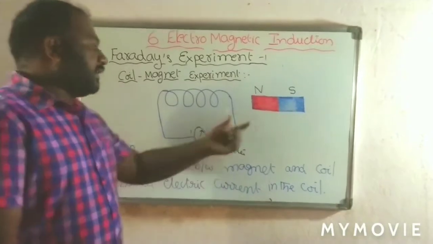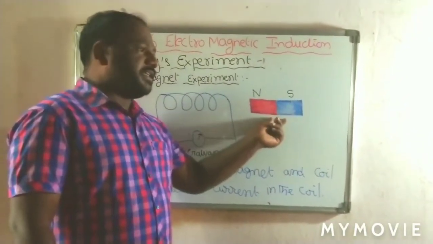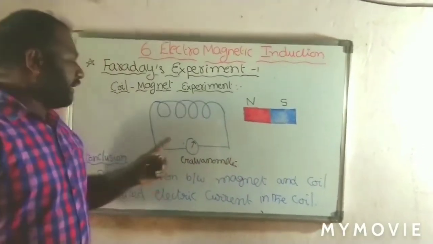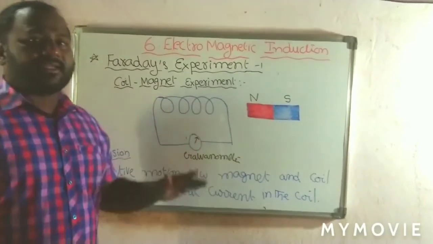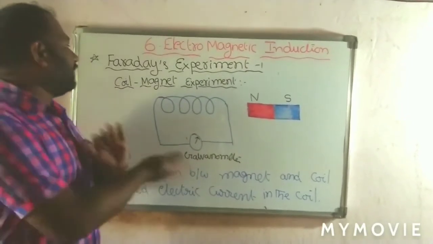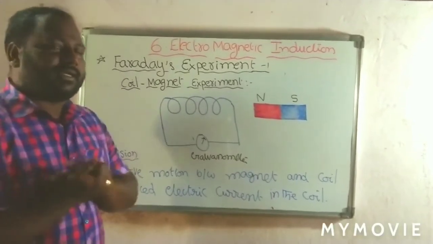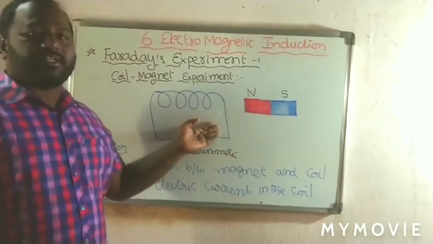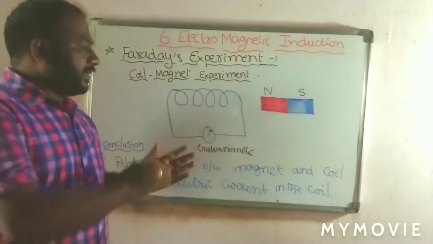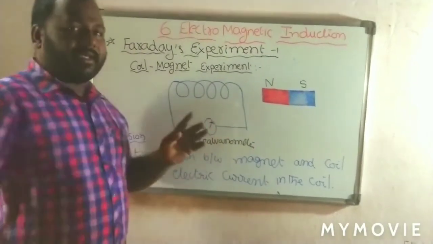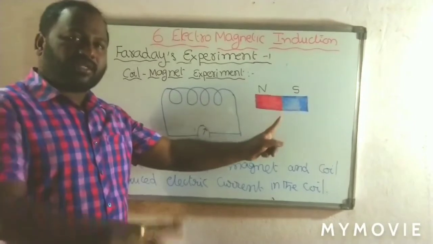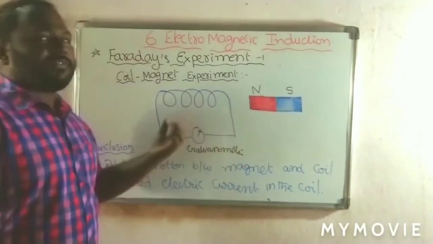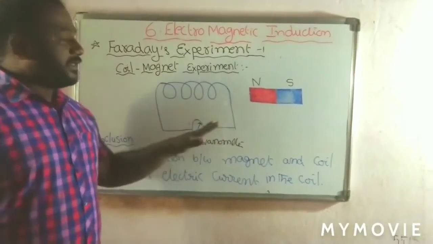And the third point, the magnet is moving fast. When the magnet is moving fast, the current deflection in the galvanometer increases. So what Faraday observed is that due to the relative motion between the coil and magnet, electric current can be induced here. In a similar way, he did the experiment again, keeping the magnet constant or stationary, and the coil is taken nearer to the magnet and again moved away from the magnet. In that case also he observed the same effect.